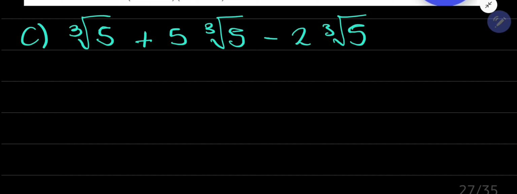We are talking about the group of cube roots of 5. Here you have 1, here you have 5, there you have 2 of them. So 1 plus 5 is 6, right? And 6 minus 2 is 4. So you are having 4 of this group of things that we are talking about, which are cube roots of 5. Your answer is simply that.